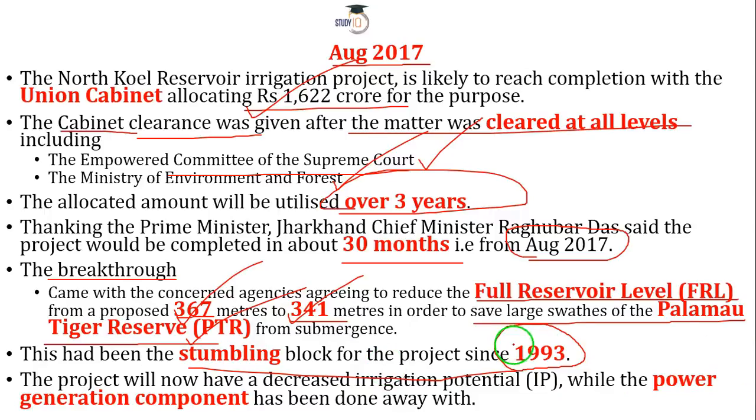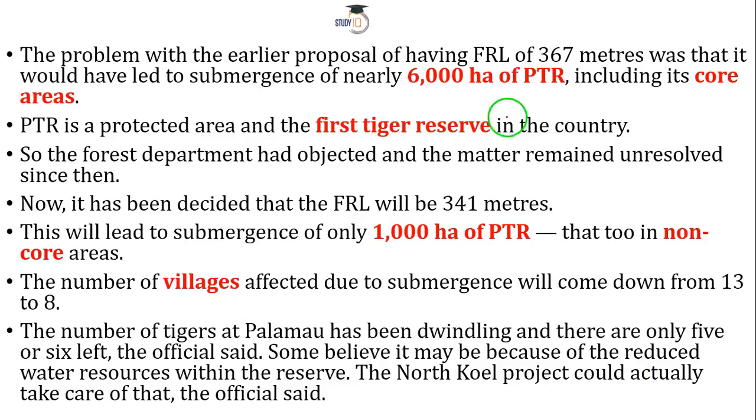The other changes decided now in 2017: even if we have to decrease, if we select this option 341, then there would be a reduction in irrigation potential, but that's fine. We are going to save this Palamau Tiger Reserve. The second thing is power generation. Drop that idea. They have decided that we don't need any power from it, as long as we can irrigate this area and save this Palamau Tiger Reserve. As I told you, this is the first tiger reserve, so it is an important one.